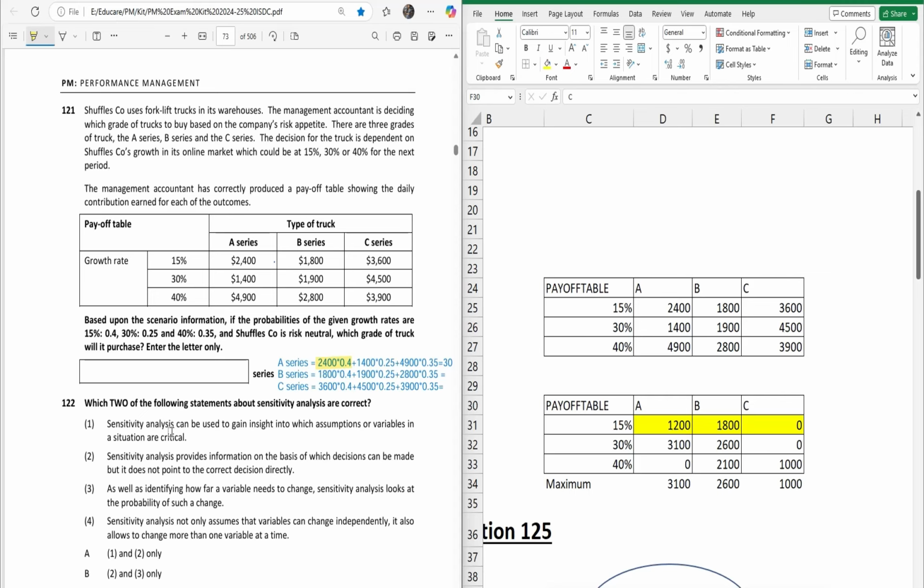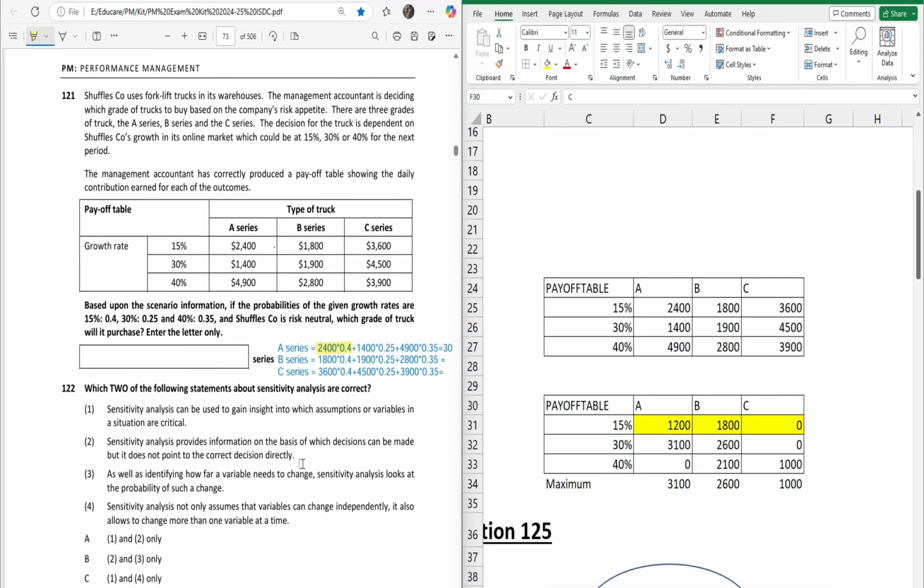Now, the second one: sensitivity analysis gives useful information, provides information on the basis of which decisions can be made, but it does not point to the correct decision directly. Again, it's true. This technique helps you understand the risks, but it does not tell you what to do. Right? It's up to the manager to decide what to do. So again, this is correct.